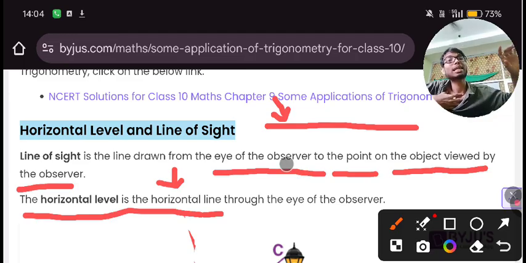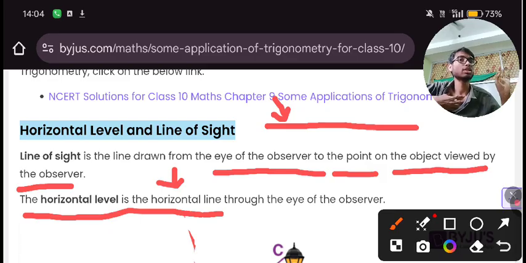And line of sight is also a line, but there will be 2 points. The first point is the eye of the observer, and the second point is the object which is being observed by the observer. Between these two points, we draw a line.